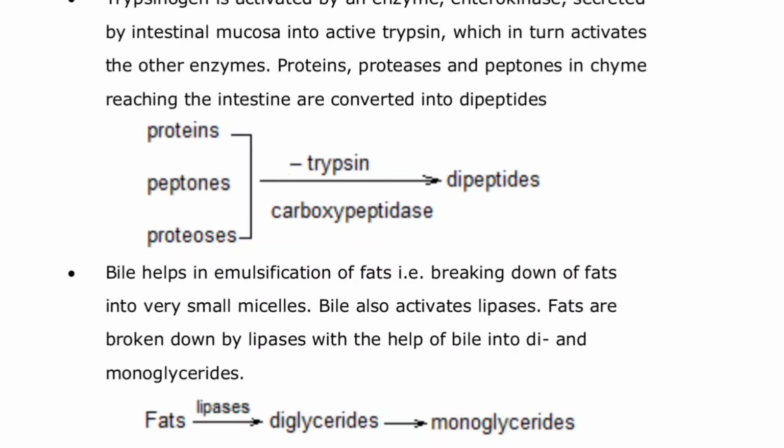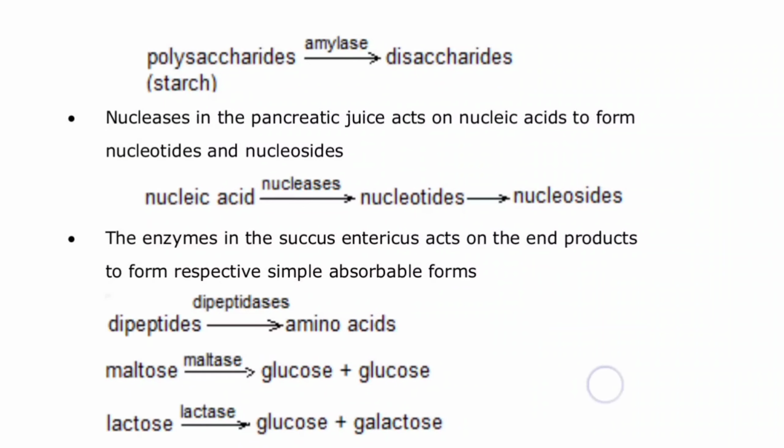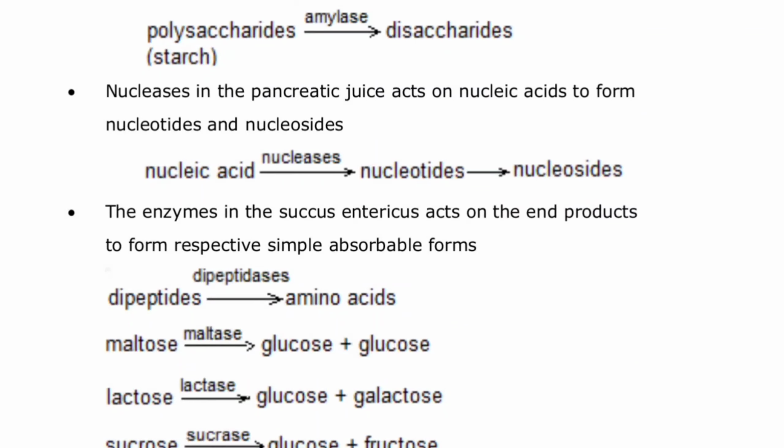Now, dealing with the carbohydrates. Carbohydrates in the chyme are hydrolyzed by pancreatic amylase into disaccharides. Do remember that there are two types of amylase. The first is salivary amylase, whereas the second is pancreatic amylase. You can check it out here. The polysaccharide, which is none other than starch, has been converted into disaccharide by the action of amylase.